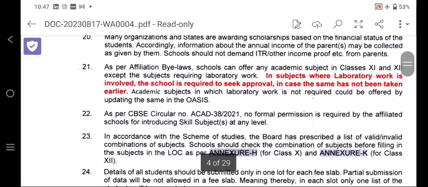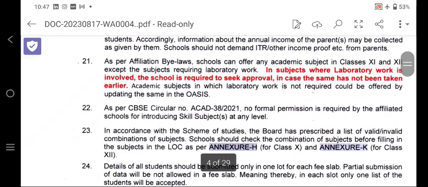Number 21. As per the affiliation bylaw, the school can offer any academic subject in class 10 and 12, 11 and 12, except subjects requiring laboratory work. In subjects where laboratory work is involved, the school is required to seek approval in case the same has not been taken earlier. That means if you have taken the subject in class 11, 12, the important thing is that if there is a laboratory involved, like physics, chemistry, math and other things, you need to take the approval from the CBSE.